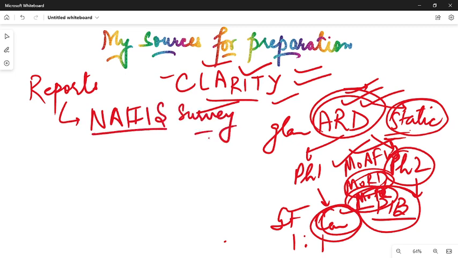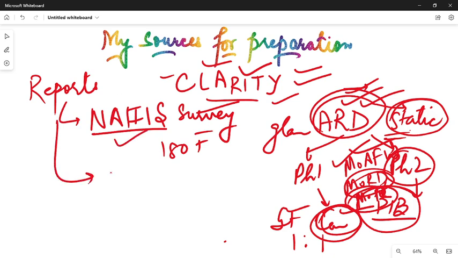This document can easily be downloaded from the Nabard website. I will upload the same document over the Telegram channel, and it's about a 180 plus pages document, but it's definitely readable. If you try to read even 10 to 20 pages per day, you will be done in about 9 to 10 days. So you can definitely do it.